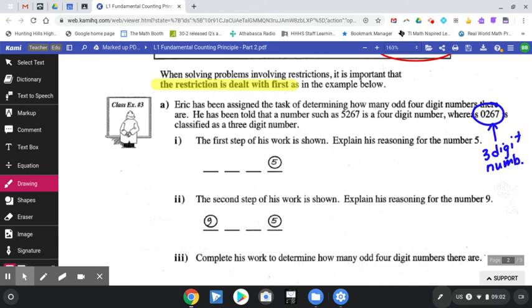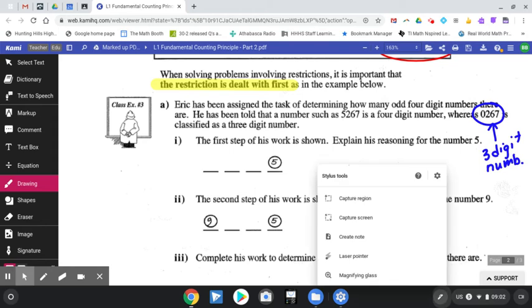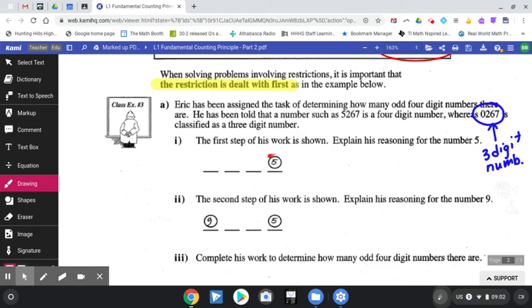Explain the reasoning for the number 5. So in his final spot, which would be for the 4th digit, he says 5. Again, this does not mean that 5 is the 4th digit. It means that there are 5 digits that could go here. So our final digit could be a 1, a 3, a 5, a 7, or a 9.